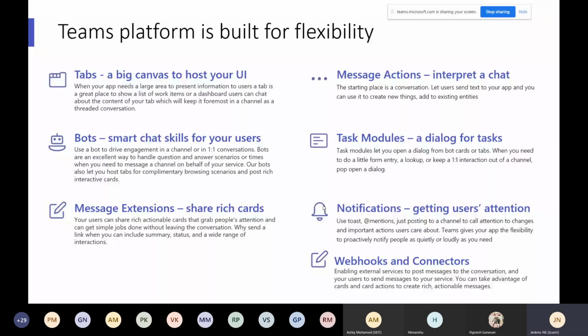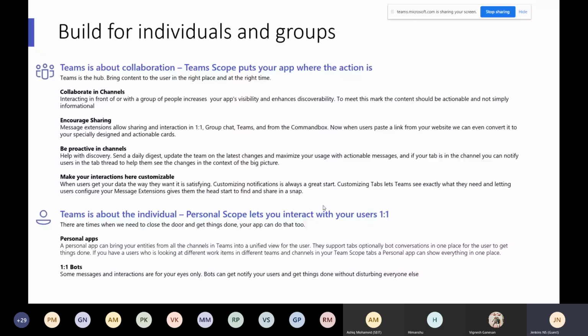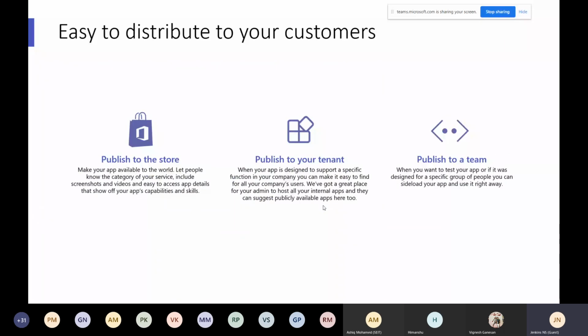We can build for individuals as well as teams. That's nothing but personal apps or group apps, or one-to-one bots, one-to-group bots, and channel-level or team-level bots. We have communication at a personal level and also at a group level, like team level or channel level. That's all the things we can bring. I'm going fast because of time constraints.